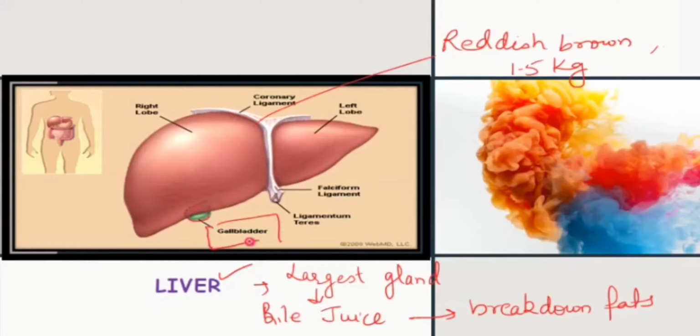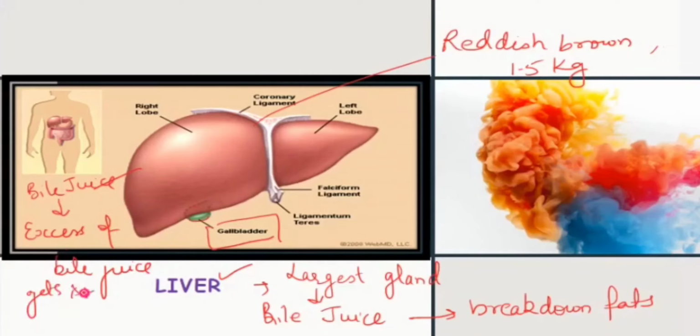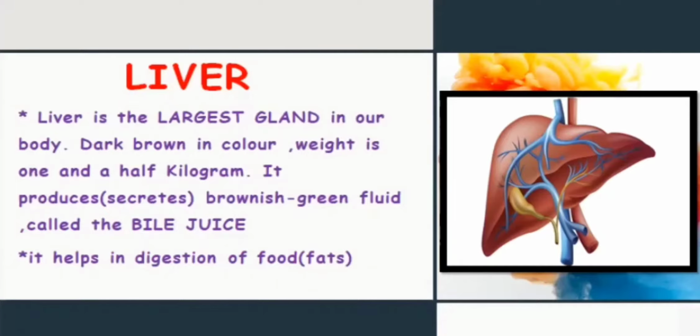Whatever bile juice is produced, when it is produced in excess, the excess of bile juice gets stored in this gallbladder. So the function of the gallbladder is to store that bile juice which is produced in excess. Clear? Let's go to the next slide.